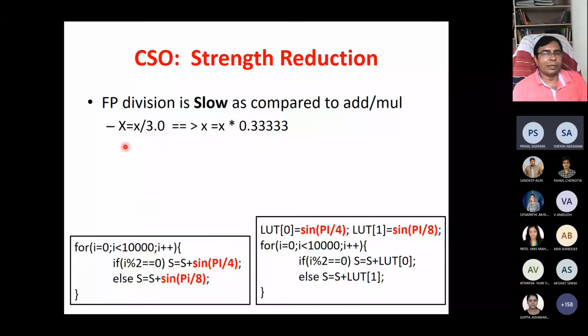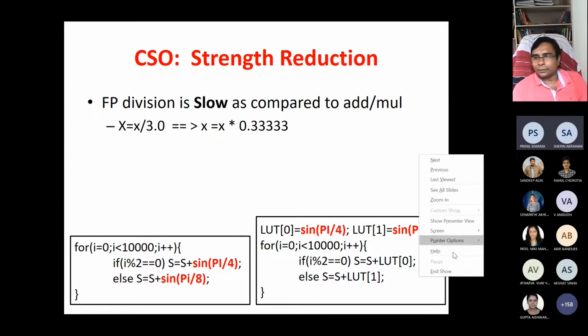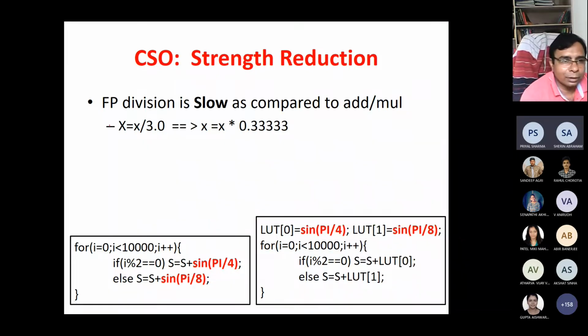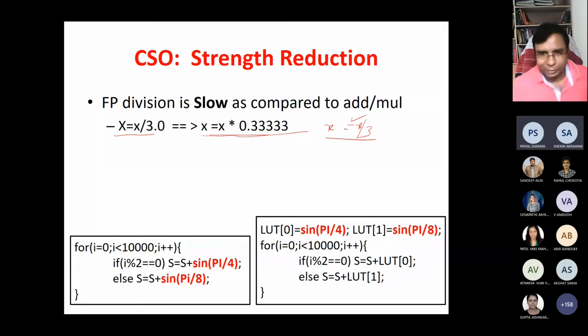Suppose you are doing x is equal to x by 3.0. This is the code. What you are trying to do is x is equal to x by 3, but this division is actually costly. Division takes time. Division is slow. But instead, you can do x is equal to x into 0.333. It is an approximated value, but this will be faster. Multiplication will be faster. In hardware, divisions are slower, but multiplications are faster.